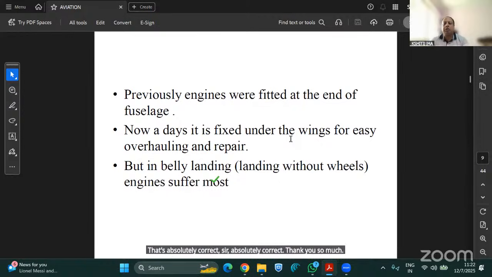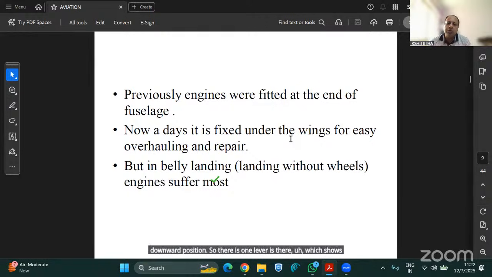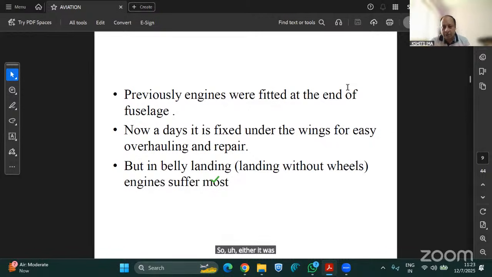Thank you so much. During landing there are some SOPs which the pilot follows, and one of the operations is to put the landing gear in the downward position. There is one lever which shows up and down. When the aircraft is preparing for landing, the lever is put in the down position and the landing gear should come out. Long back, there were no sensors in the aircraft to detect whether the landing gear had come down or not. So either they looked at the back of the engine, or they used the gravitational force to do that.